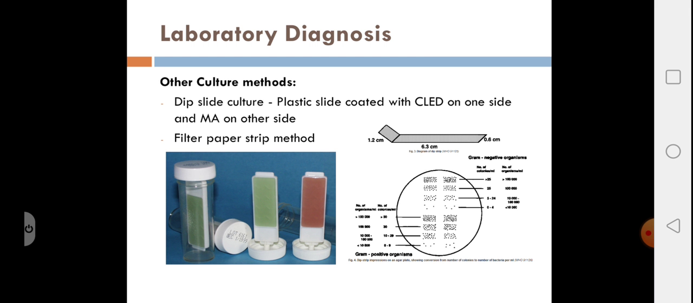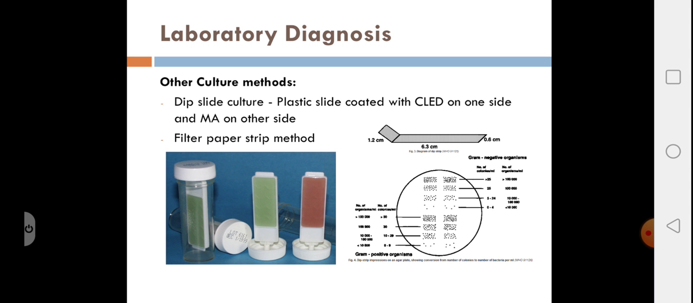Further, let us look into other culture methods which are not routinely performed. One is the dip slide culture, where a plastic slide coated with CLED media on one side and MacConkey on the other side is dipped into the urine sample and incubated at 37 degrees centigrade, and the next day the colonies are counted.